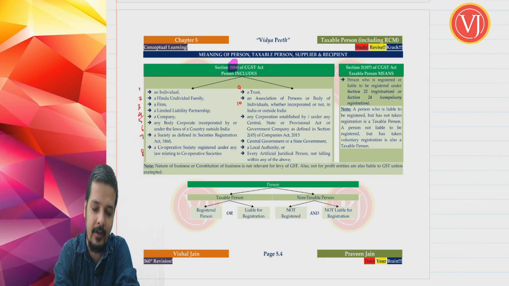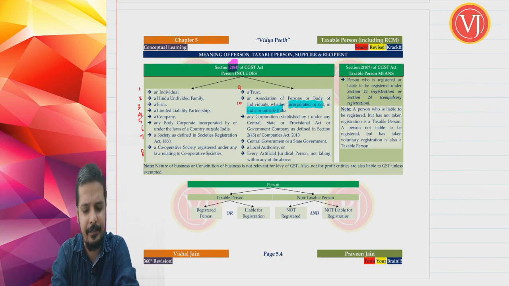The keyword here is whether or not they are incorporated, whether in India or outside India.